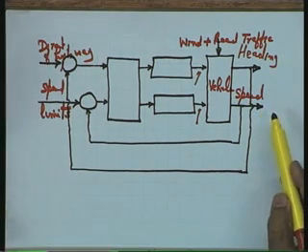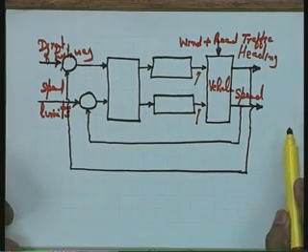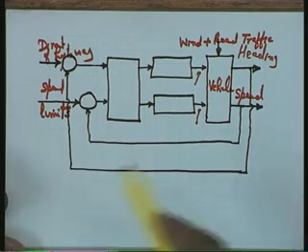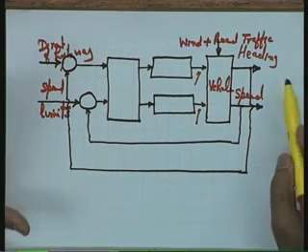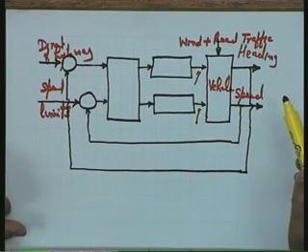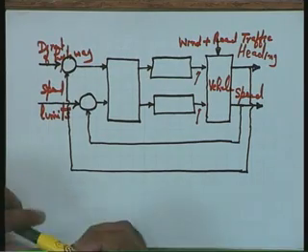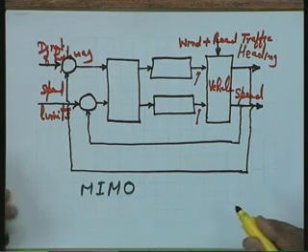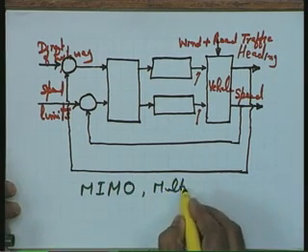Okay. I said that there is going to be a difference between this system, the automobile driving system, and the earlier system, the bathroom toilet tank. The difference lies in the number of input and output variables. In this case, there are two command variables and two controlled variables. A system with multiple input and multiple output variables is referred to in the literature as an MIMO. Very standard name we will be using: multi-input, multi-output system or a multi-variable system.